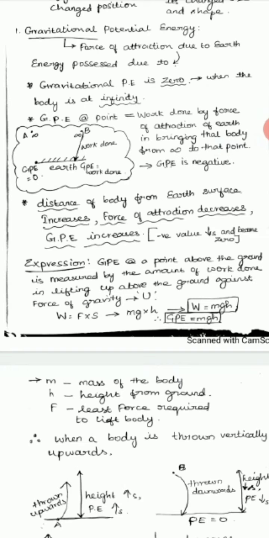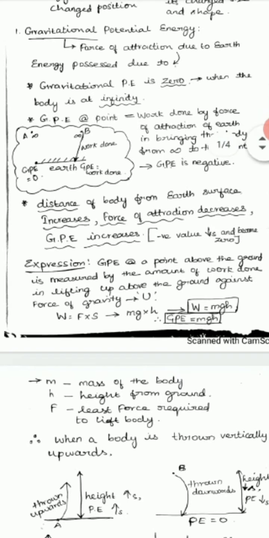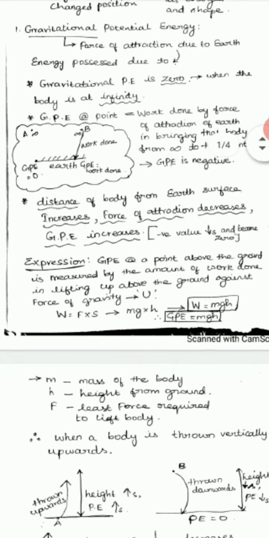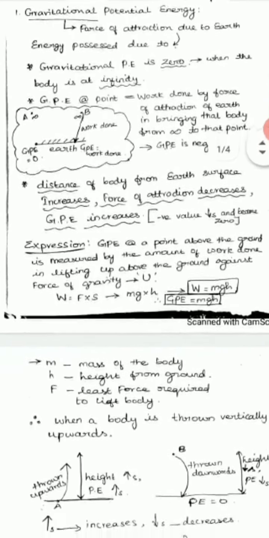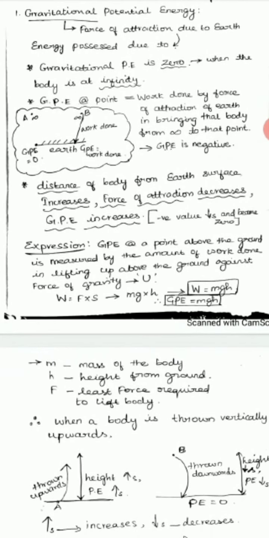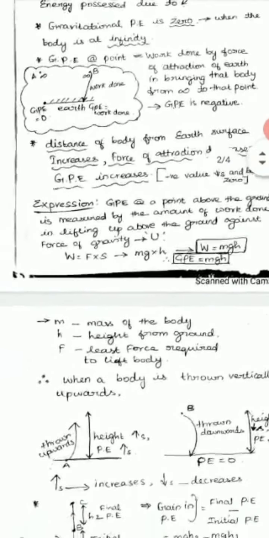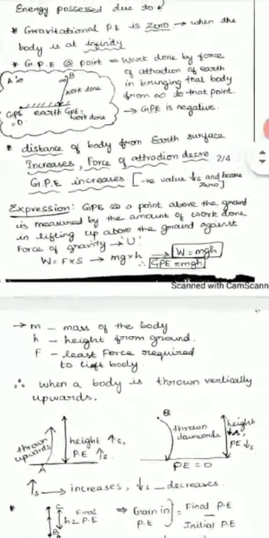So you are going to take the ball from the ground to the table height. It is doing work against the force of gravity. Towards the earth is the direction of gravity, and we are taking it opposite to the direction of the force of gravity. Then how will the expression be? Here work done is equal to force into displacement. We know F is force, and that force value is mass into gravity. Here there is no acceleration, only gravity is considered. And S is displacement, which is a certain height, h. So W is equal to mgh.